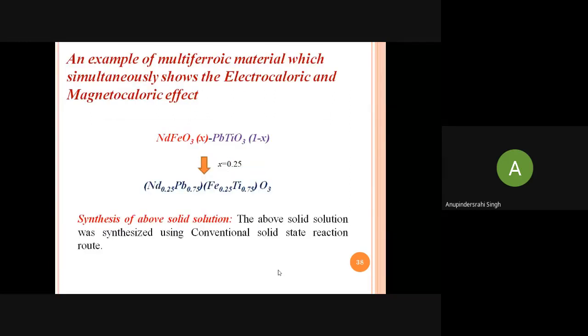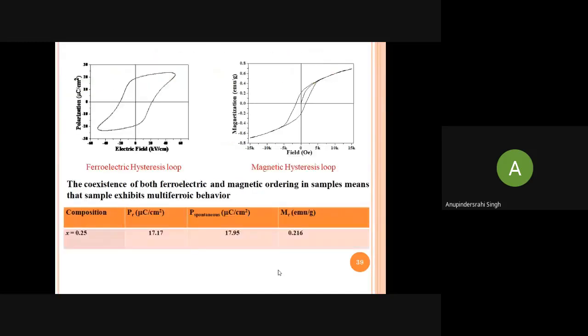The same material that we have chosen for multiferroicity is NdFeO3 and lead titanate solid solution, and we have taken x equal to 0.5. This is the material which shows multiferroicity, the hysteresis loop, and both ferroelectricity and magnetism.